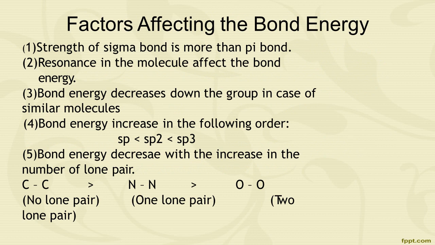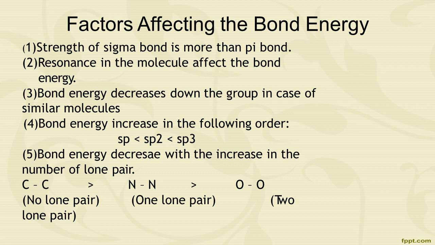Factors which affect the bond energy. First one, the strength of the sigma bond is more than the pi bond. Second, resonance in the molecules affects the bond energy. Third one, bond energy decreases down the group in case of similar molecules.